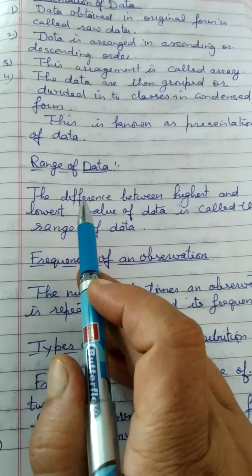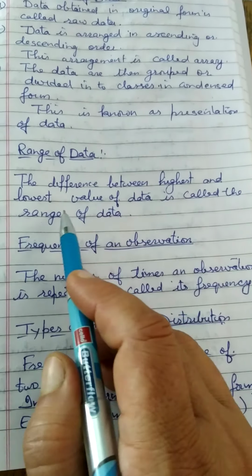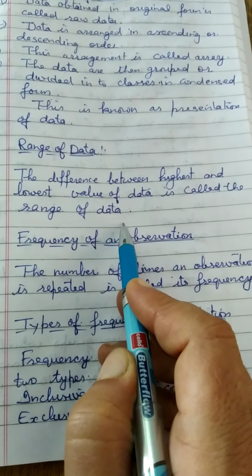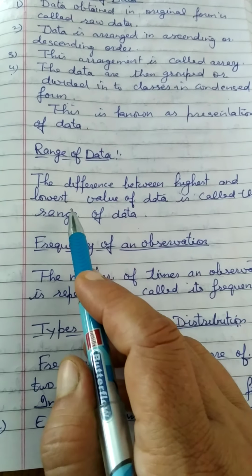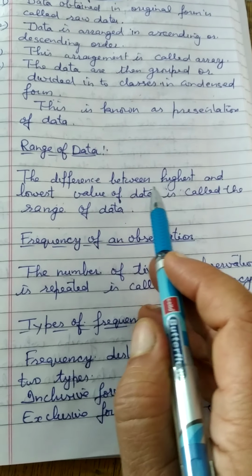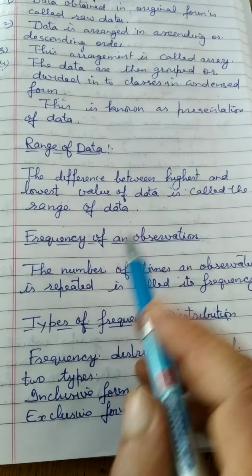Now we come to the range of data. The difference between the highest and the lowest value of data is called the range of data. We subtract the lowest value from the highest value to find the range.